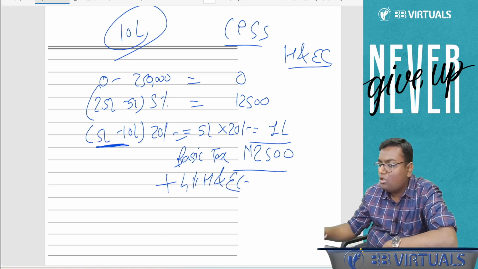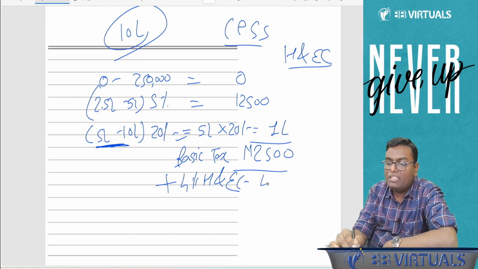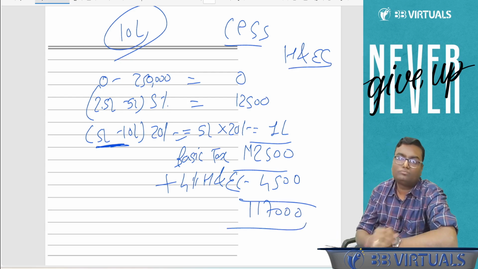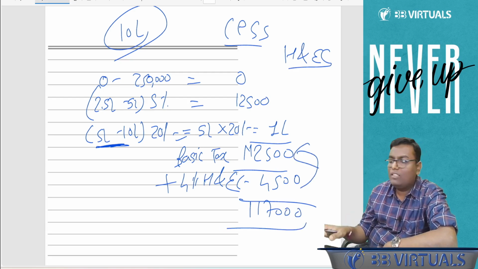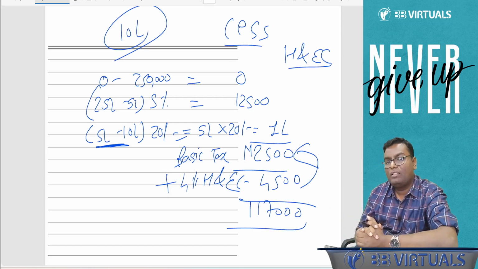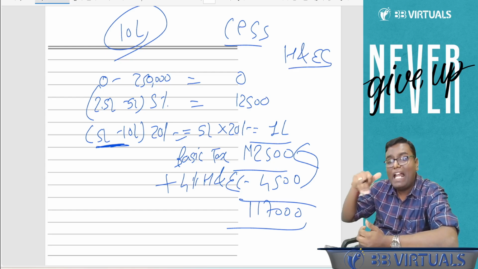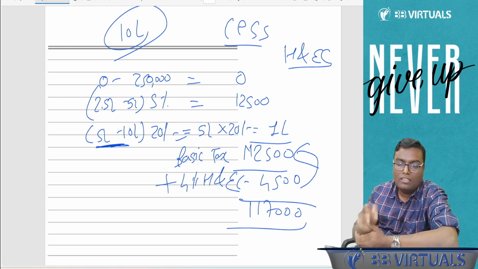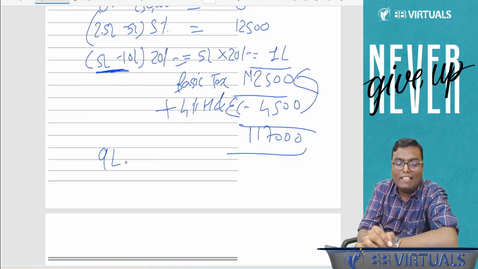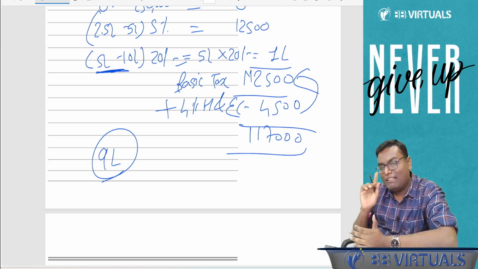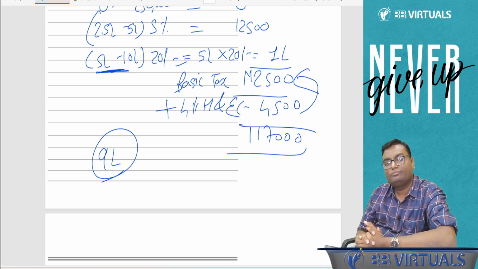That means on this basic tax, I will add 4% health and education cess. What will be the amount of this cess? 1,12,500 into 4%, that will be 4,500. And ultimately, what will be my tax amount? 1,17,000. So I have to apply this 4% on my final basic tax. Now, whenever I ask you tax payable, you will always give me the reply after adding 4% health and education cess. Tell me, if my total income is 9 lakh, what will be my tax payable?